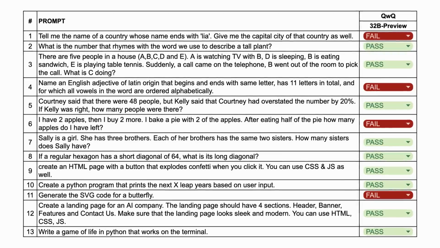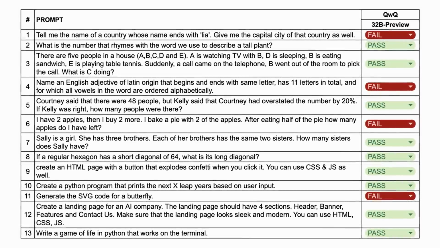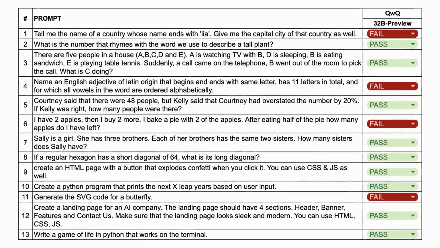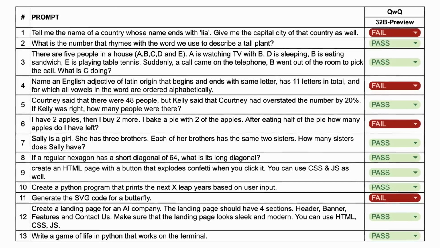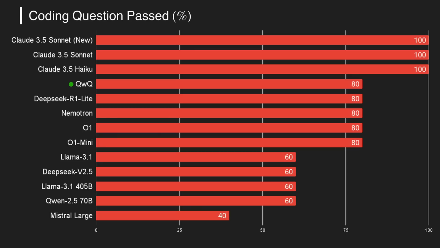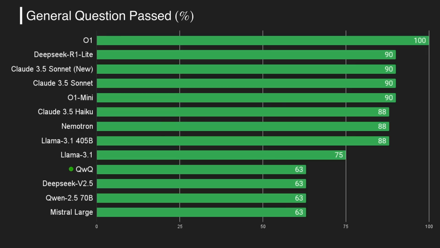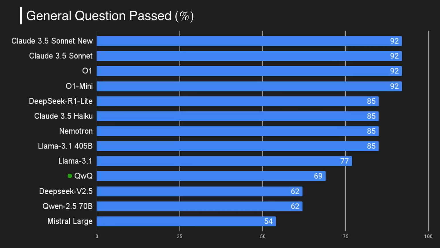Now this is the final chart. So, it failed 4 questions, which means that it isn't as good as DeepSeek, and obviously, it isn't as good as O1 or O1 Mini or Claude. But it is still kind of good at coding, and although it doesn't have as many bells and whistles, it is still open source and can be used on local machines. That's the best part. You can get about 70% of O1 just locally, which is just insane to be honest.